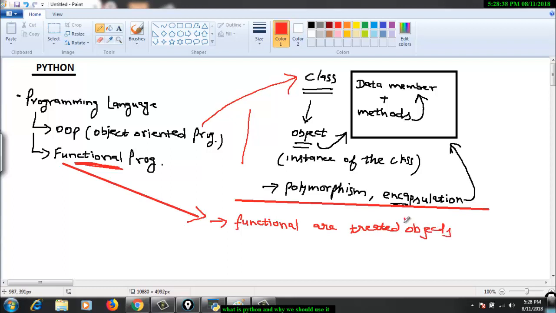What does that mean? If we can pass parameters to a function, and the function itself is treated as an object, then certainly we can pass a function itself as a parameter to another function. That means if I have a function f1, I can pass another function f2 to it, so I can make a call like this. This is very valid in functional programming.